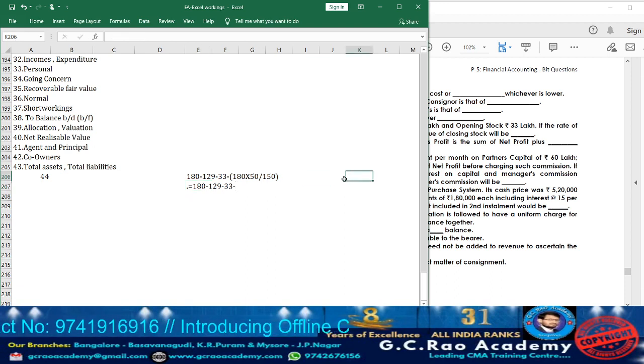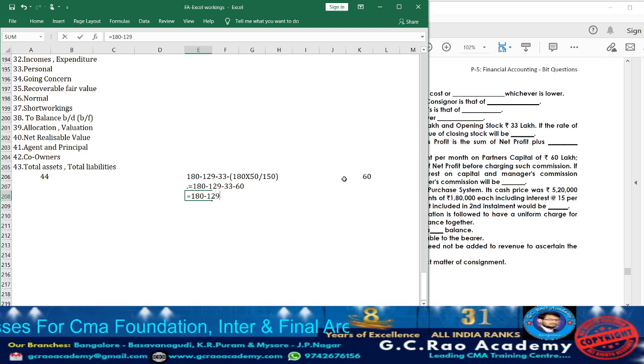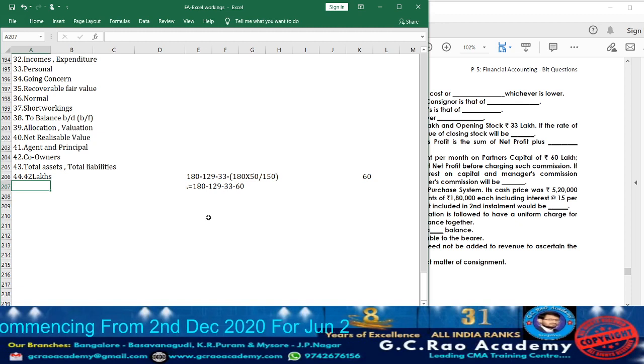So just calculate 180 multiplied by 50 divided by 150. How much are we going to obtain? 60. So minus 60. Now calculate 180 minus 129 minus 33 minus 60. How much are we going to obtain? 42. So the answer for question 44 is 42 lakhs.